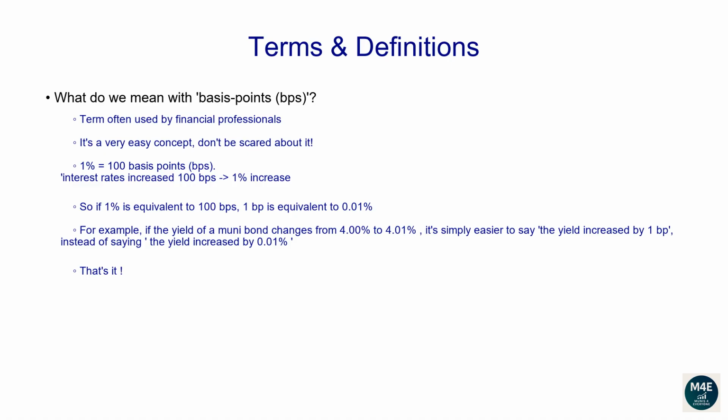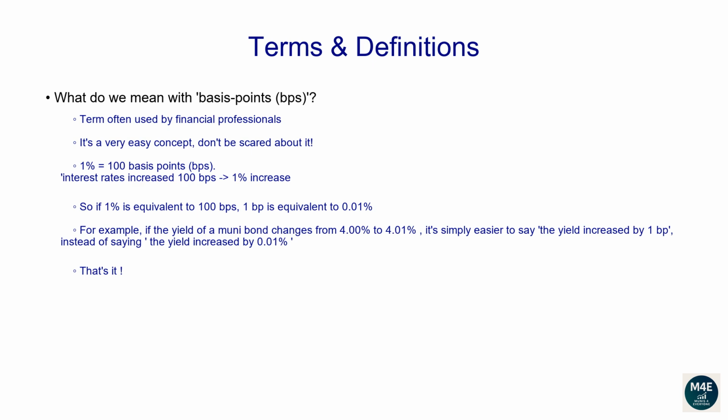What do we mean with basis points? Basis points. This is a term often used by financial professionals. It's a very easy concept. Don't be scared about it. 1% equals 100 basis points. Interest rates increased 100 basis points, meaning a 1% increase.